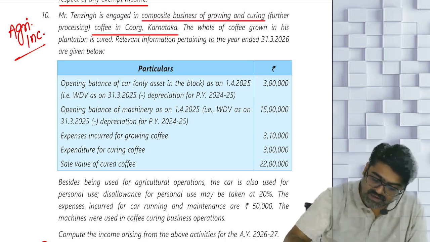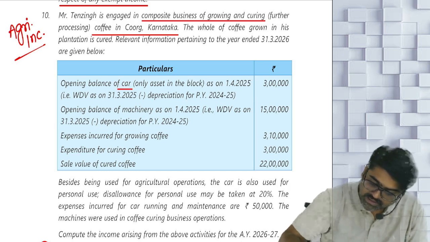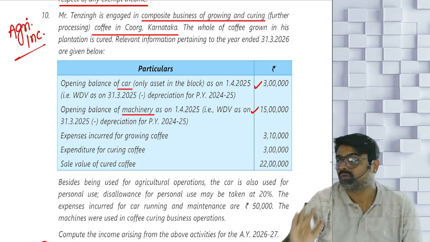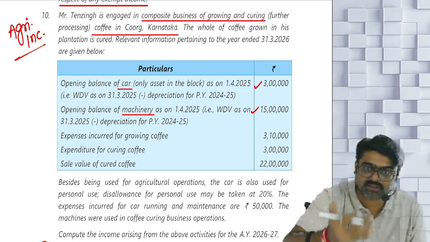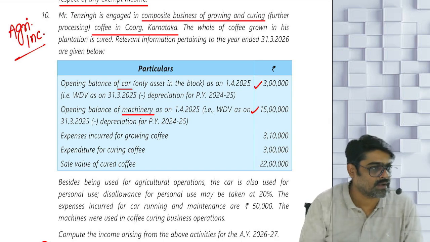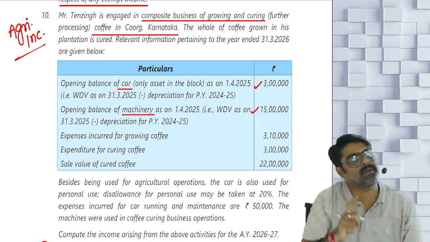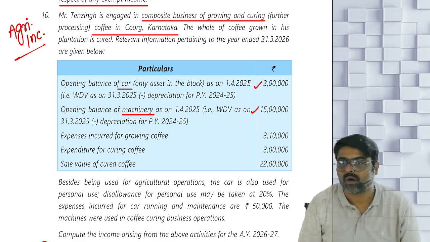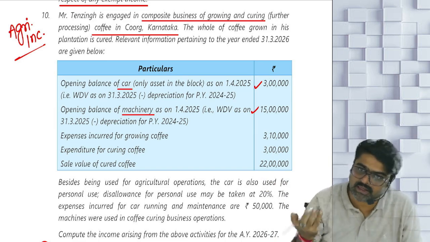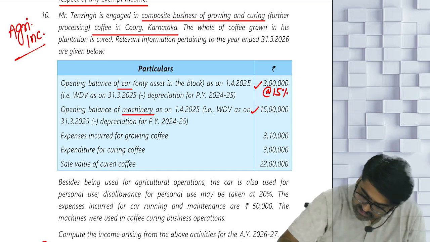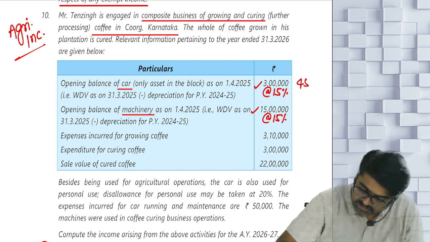Relevant information. Opening balance of the car is given. That is the only block. And opening balance of machinery is also given. This opening balance is on the first day of the previous year. No additions in the block of car, no deletions in the block of car. No additions in the block of machinery, no deletions from the block of machinery. What will be the depreciable value? Same amount. On that same amount, are you going to calculate the depreciation? Yes. On the car, how much? 15%. And on the machinery, how much? 15%. Calculate the depreciation. This will be 45,000 depreciation.